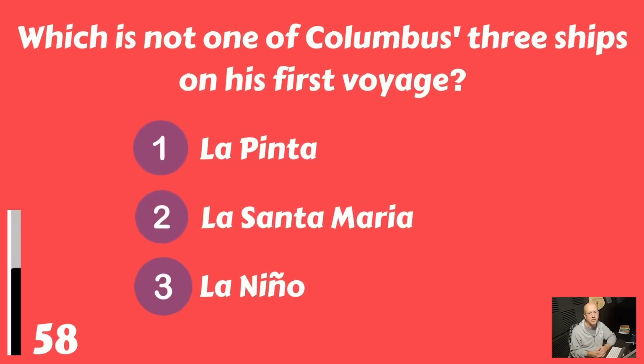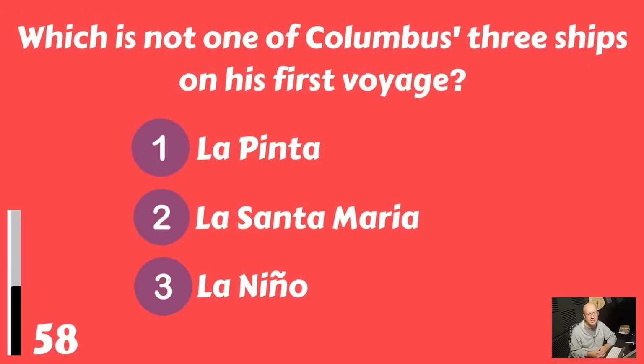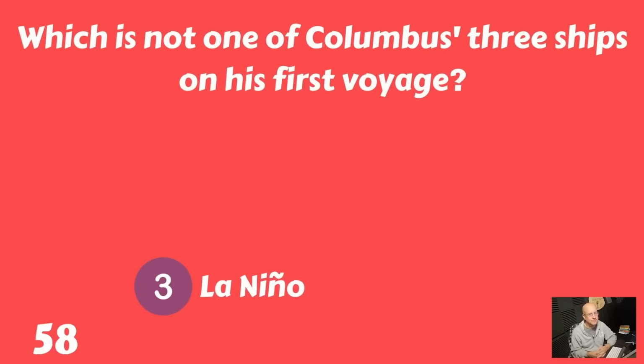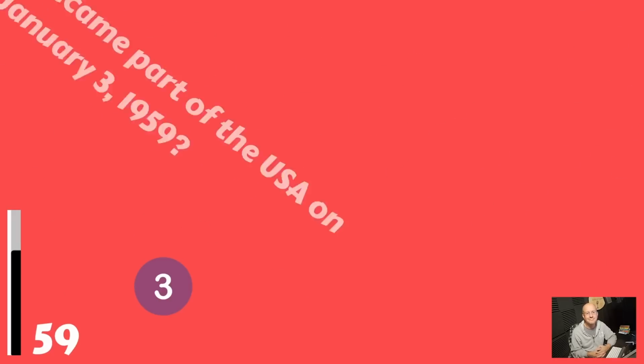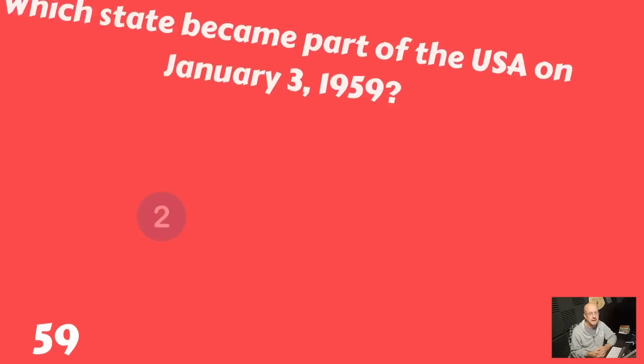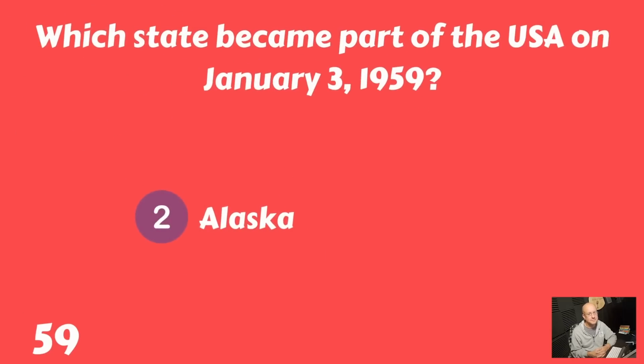Which is not one of Columbus's 3 ships on his first voyage? La Pinta, La Santa Maria, La Niña? And that would be La Niña. Which state became part of the USA on January 3, 1959? Hawaii, Alaska, or Arizona? And that would be Alaska.